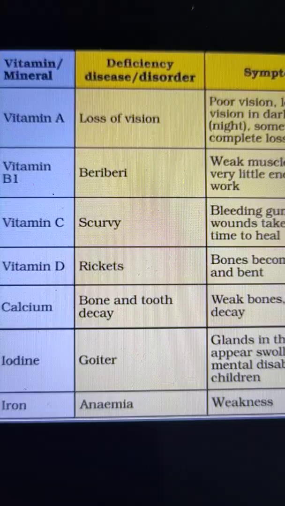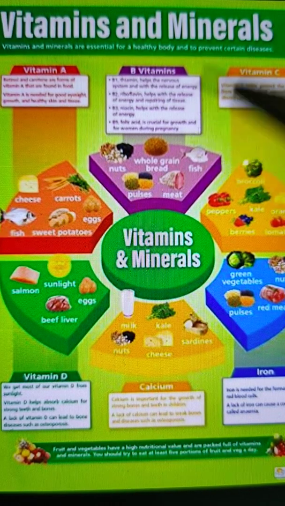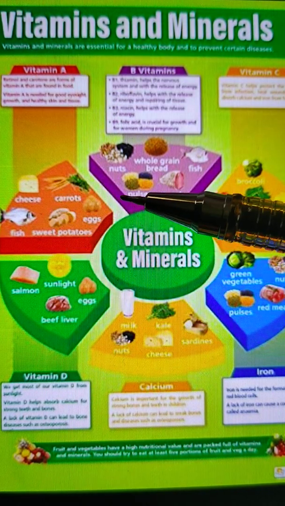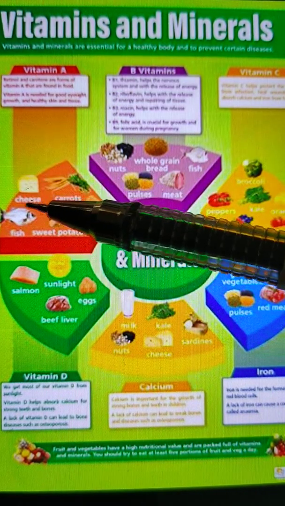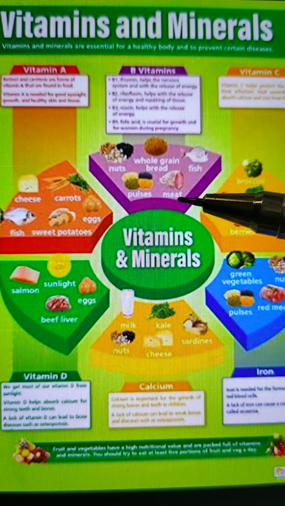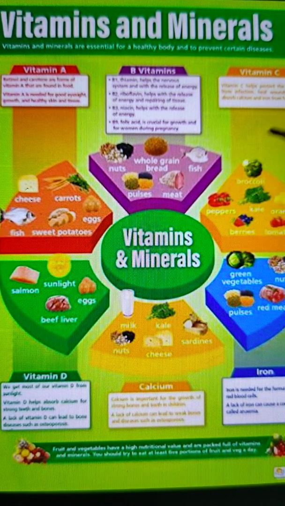Let's discuss them. These are the vitamins and minerals and their sources. The first one is vitamin A. The sources are cheese, carrot, egg, sweet potato, fish. The next is vitamin B, and the sources are whole grain bread, nuts, pulses, meat, fish.